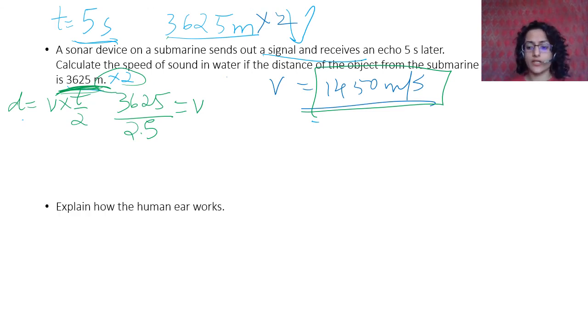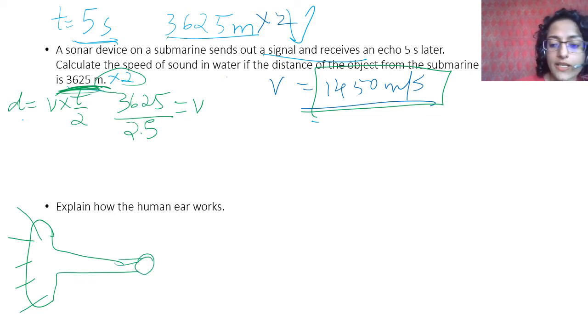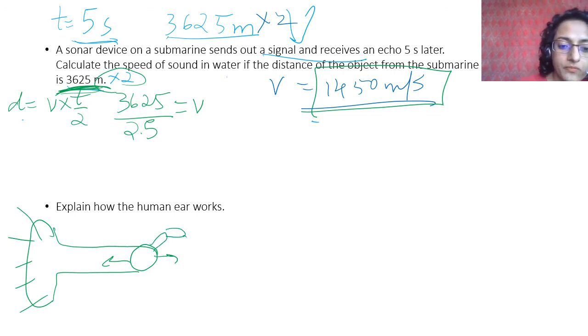Explain how the human ear works. The human ear has a pinna which helps in the collection of sound. The sound passes through an auditory canal, at the end of which there is an eardrum or tympanic membrane. Due to compression, this membrane vibrates inside. Due to rarefaction, it vibrates outside. Therefore, it starts vibrating. These vibrations are multiplied by 3 bones that are called malleus, incus, and stapes, or hammer, anvil, and stirrup. These pass it on to the cochlea.